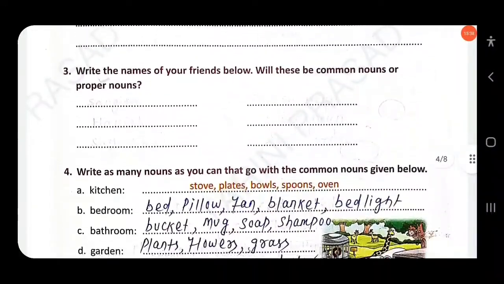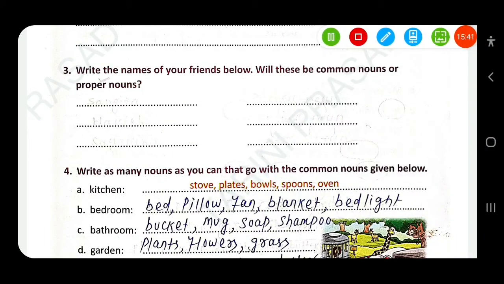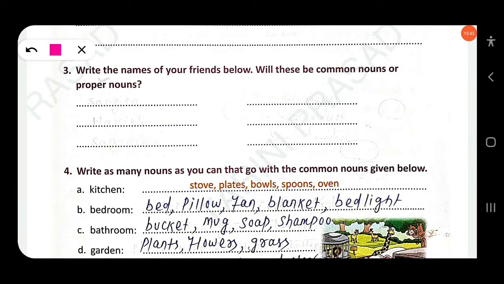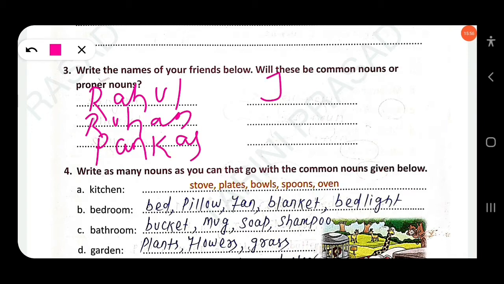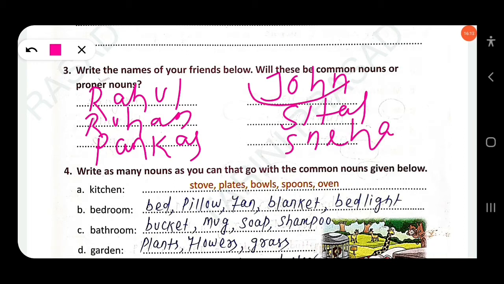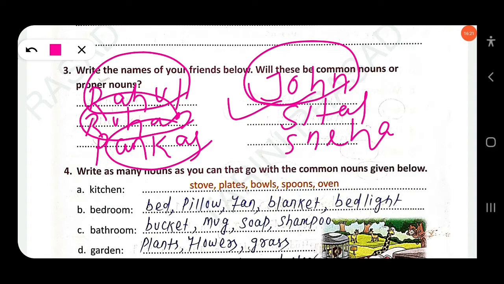Then next, write the names of your friends below. Will these be common or proper nouns? So you have to write the names of your friends. Suppose you write your friends' names: Rahul, Rohan, Pankaj, John, Sital, Sneha. These are proper nouns. So will these be common or proper nouns? These will be proper nouns because each is the name of a particular boy or girl. So these will be called proper nouns, not common nouns. Clear?